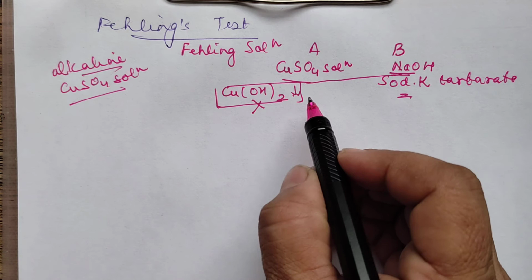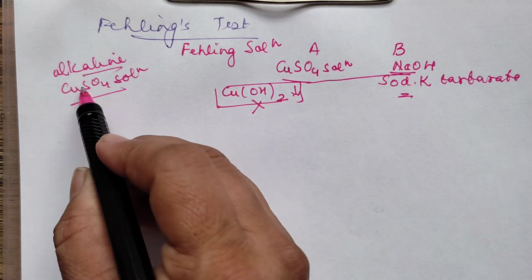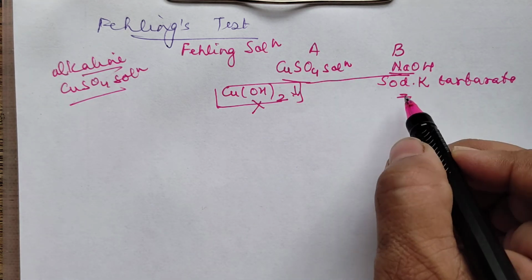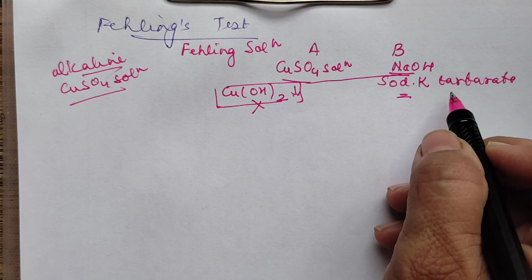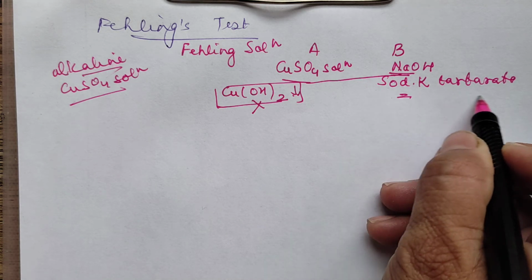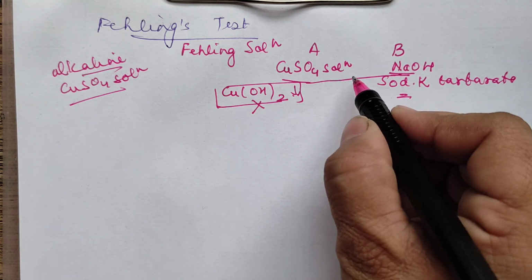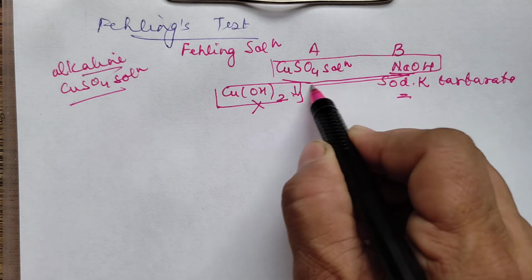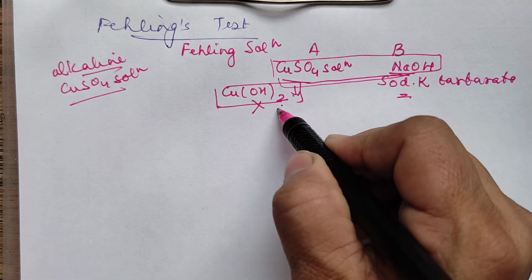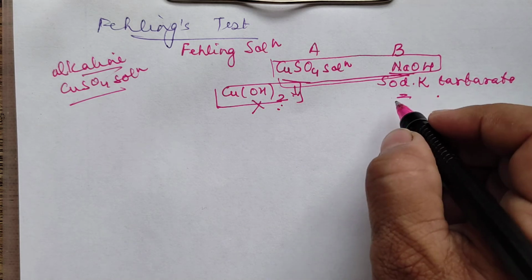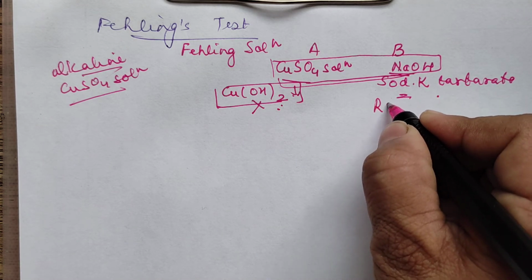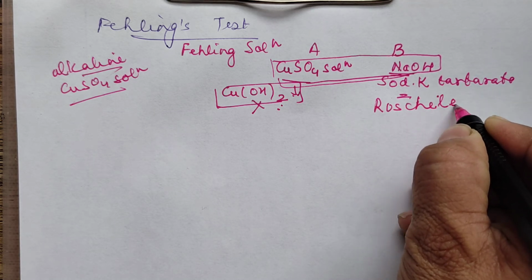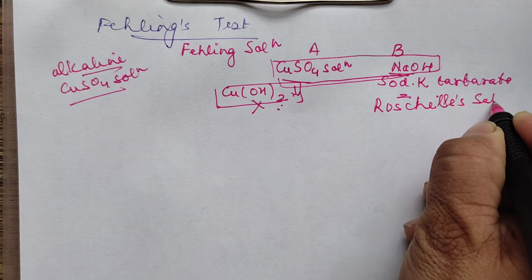Now, I hope you have followed. Again I'll repeat. Fehling's solution is alkaline copper sulfate solution. Copper sulfate solution plus NaOH, and sodium potassium tartrate is added. Now what is the function of sodium potassium tartrate? To avoid the precipitation of copper hydroxide. If we just take this as Fehling's solution, you will get a precipitate. So that you don't get a precipitate, sodium potassium tartrate is added. Now the other name for sodium potassium tartrate is Rochelle salt.